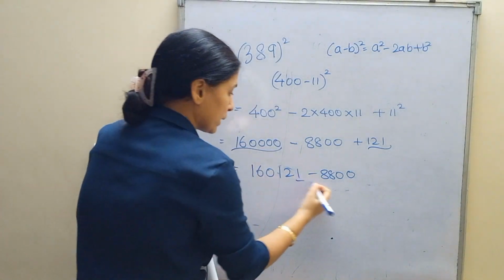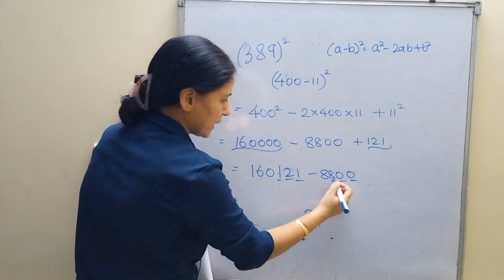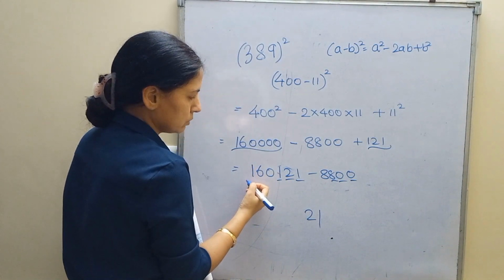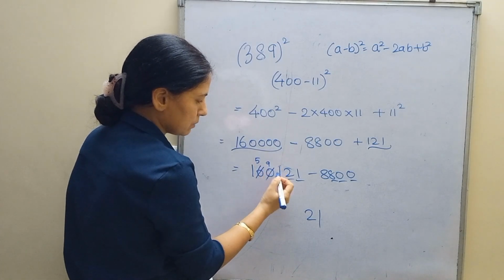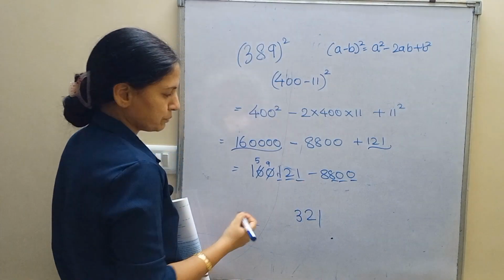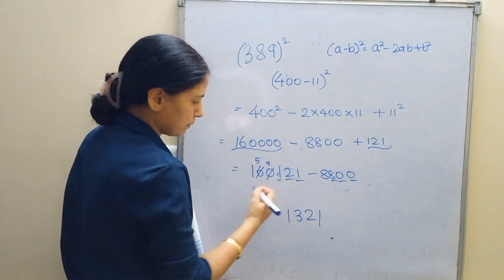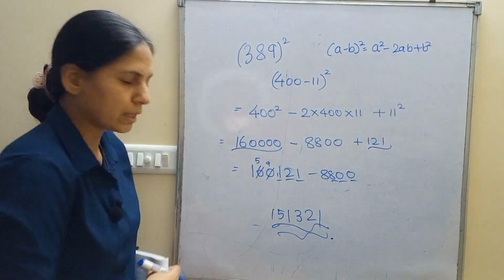Now 1 minus 0, 1, 2 minus 0, 2, 1 minus 8, not possible. Shall we borrow? Borrow it. This becomes 5, this becomes 9, this becomes 11. 11 minus 8, 3. 9 minus 8, 1. And comes 15. The answer is 1, 5, 1, 3, 2, 1.